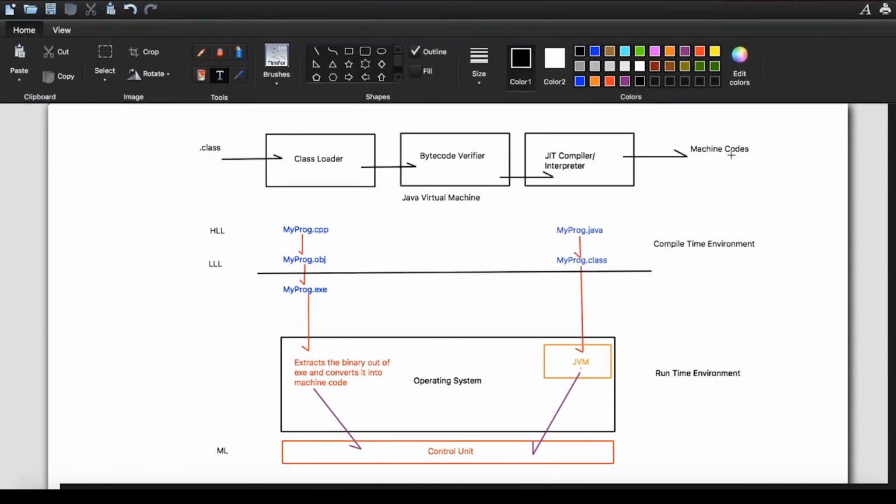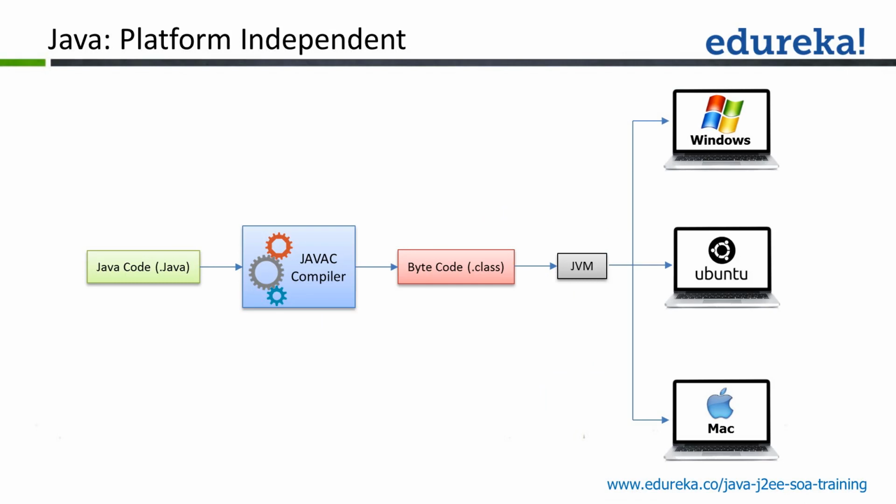So you will get the machine code either all at once or line by line as an output. This JVM is available on each and every platform. Since the JVM is available on each and every platform, it makes Java a platform independent language.